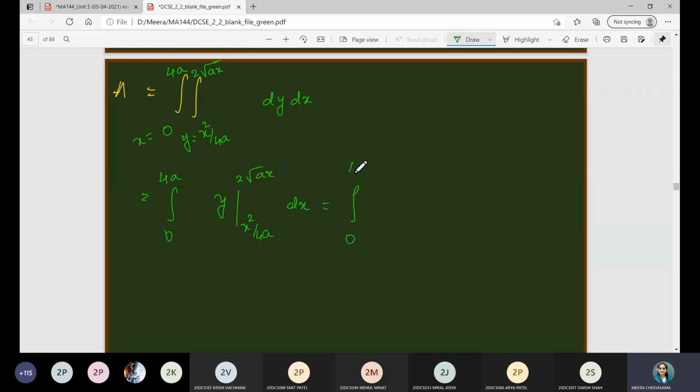So that is nothing but 0 to 4a, 2 square root of ax minus x square by 2, varying from 0 to 4a. Minus 1 upon 4a is the common quantity, and x square integration is x cube by 3, 0 to 4a.